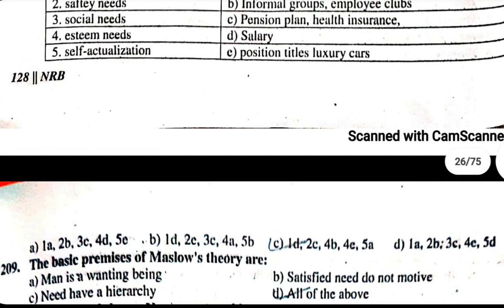209. The basic premises of Maslow's theories are: A. Man is a wanting being. B. Satisfied need do not motivate. C. Need have a hierarchy. D. All of above. The correct answer is D. All of above.